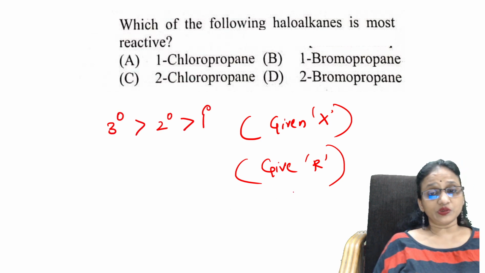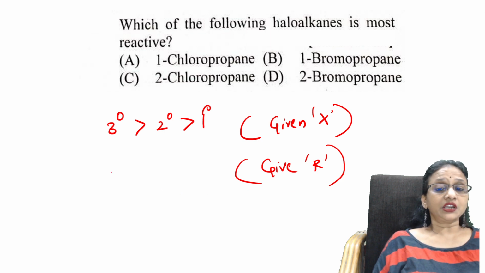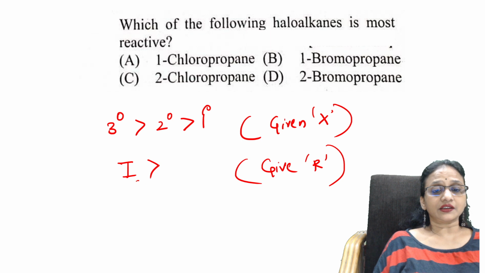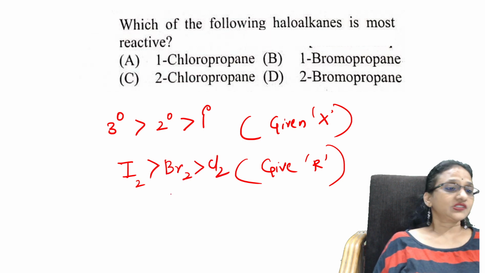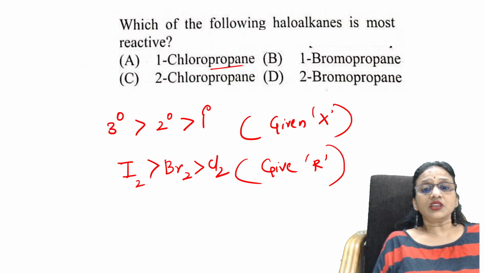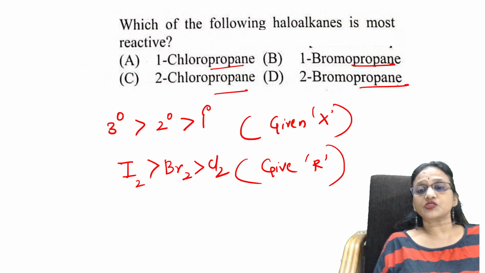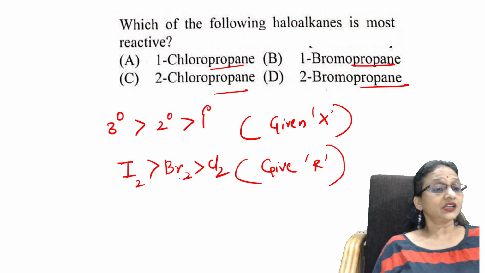If the R group is the same, then it depends upon your halogen: iodine greater than bromine greater than chlorine. Now, see here. Which one, students? Here all the halogen atoms are the same. What should I check for? I have to check for the halogen.